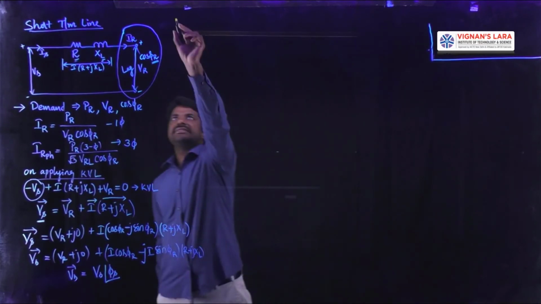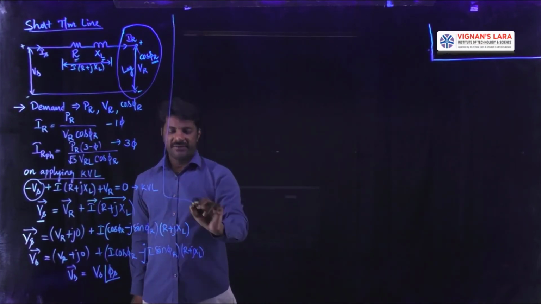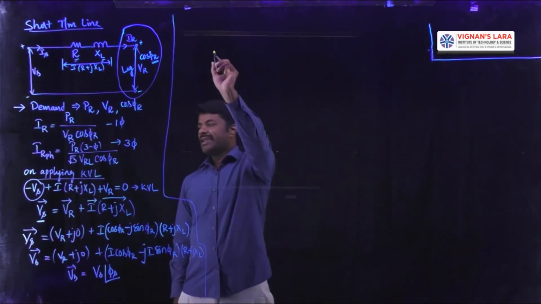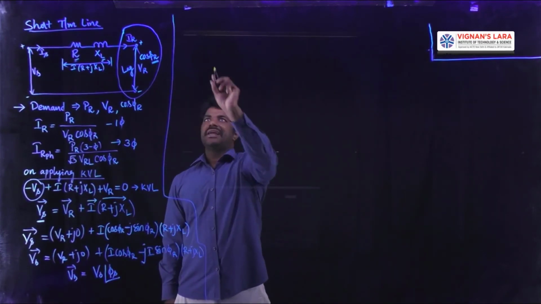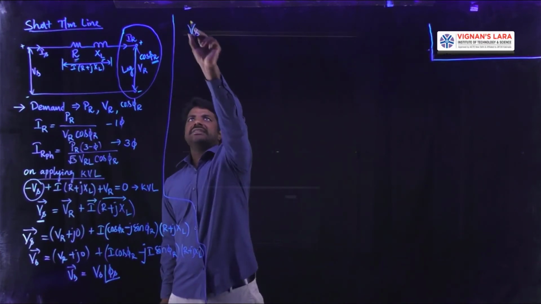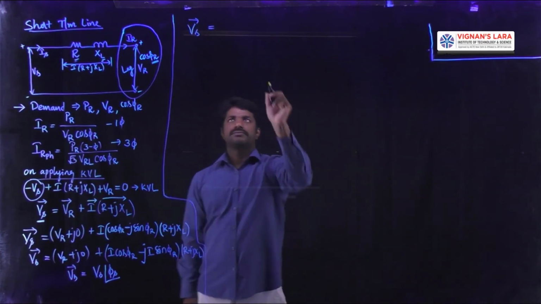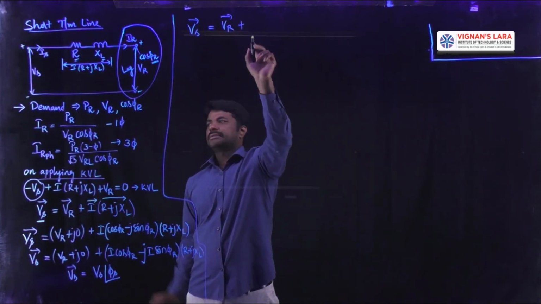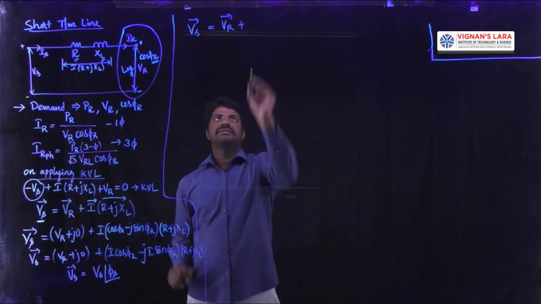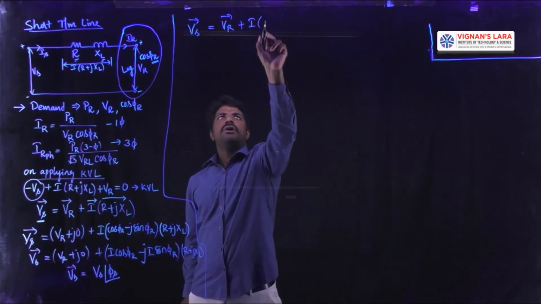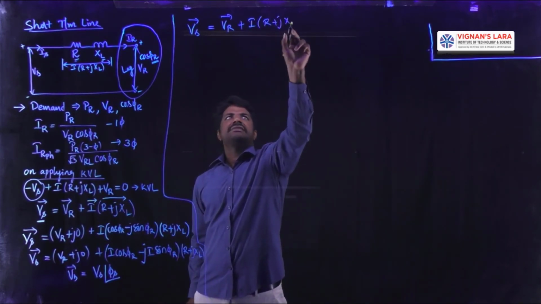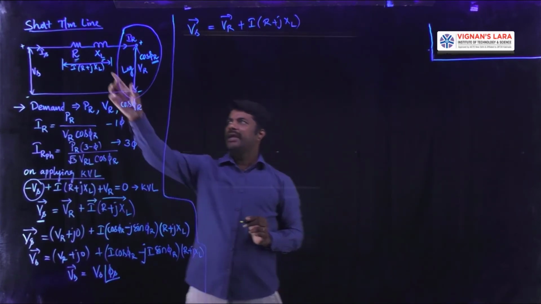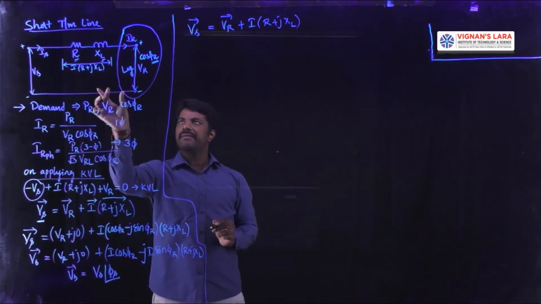So let us see how to find out that Vs from the phasor diagram. If we observe the same thing, the KVL of the transmission line loop, that is Vs is a phasor which is equal to the known quantity Vr plus, this is the equation, Vr plus I into R plus J XL. This is the magnitude.